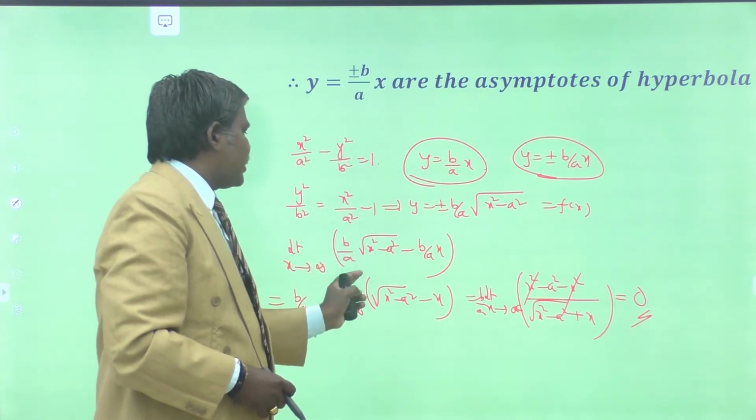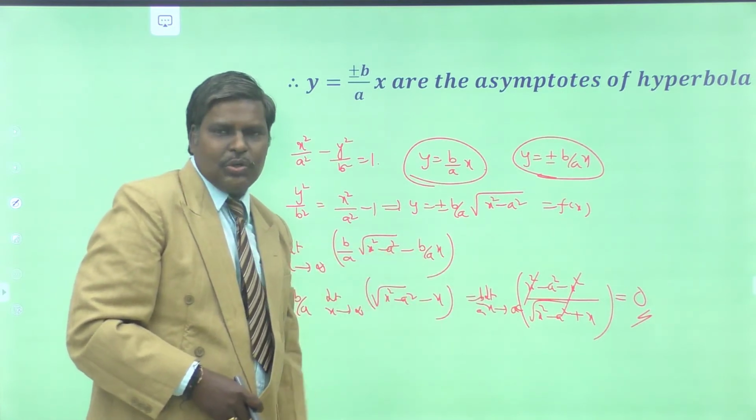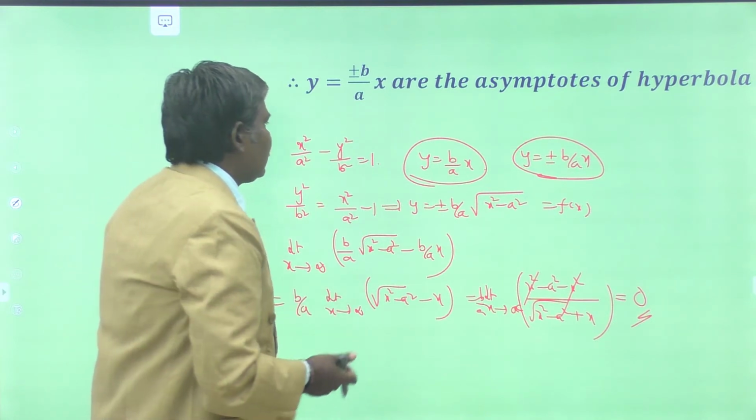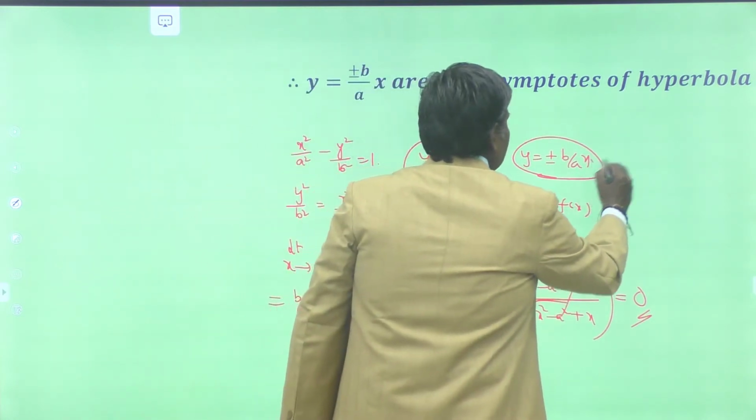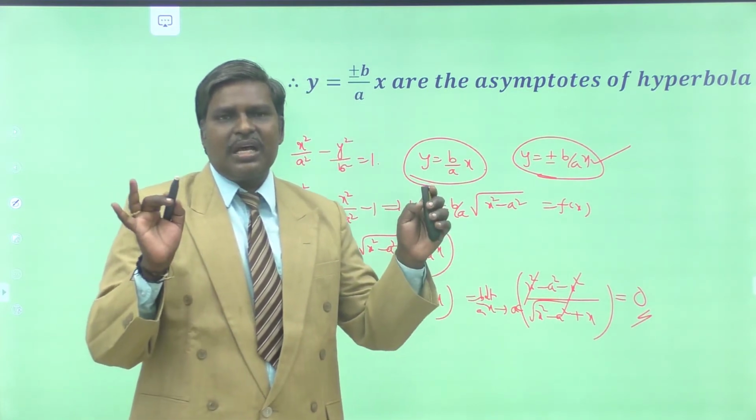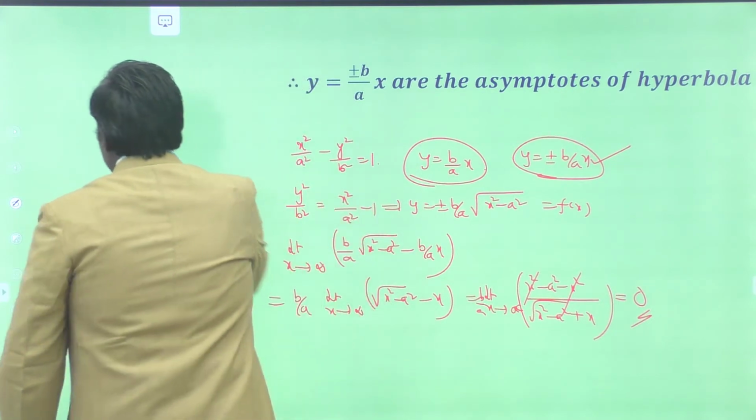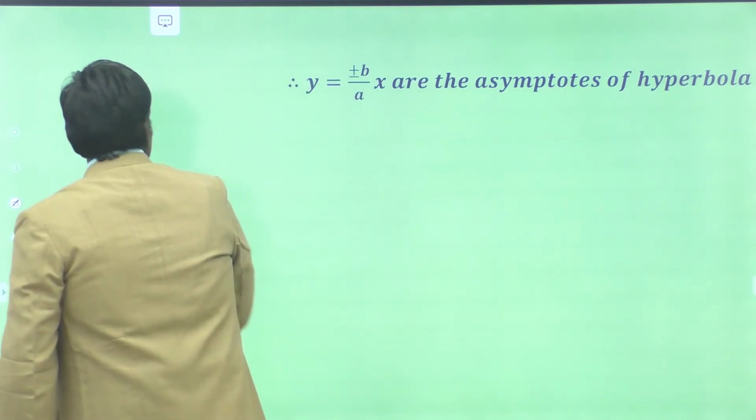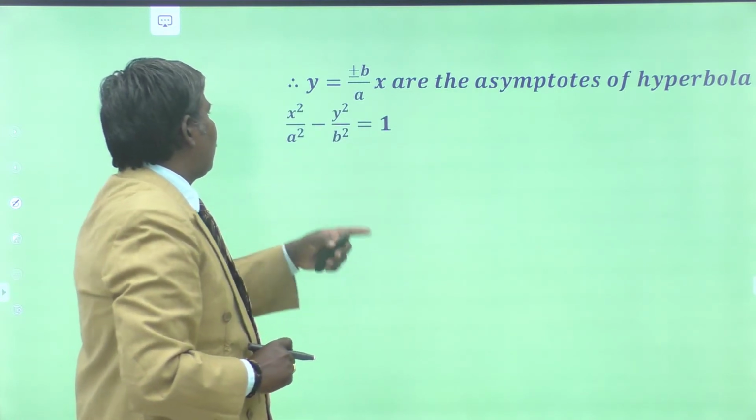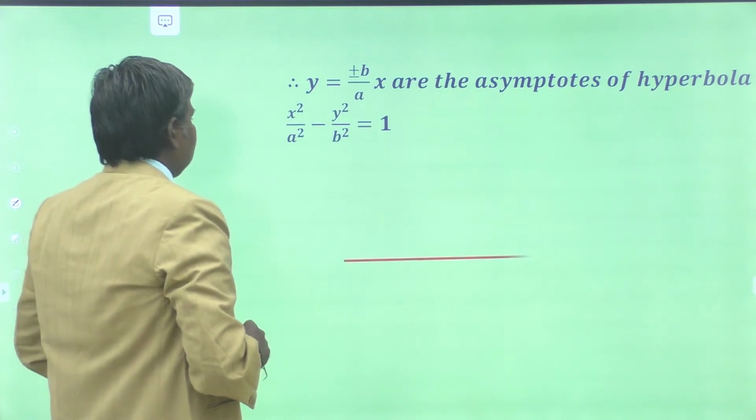You just find the difference and x tends to infinity. We have to make the difference 0. This is the alternative method to show that y equal to plus or minus b by a x are the asymptotes of the hyperbola. Finally, what are asymptotes? These are tangents at infinity to the curve. So, asymptotes of the hyperbola x square by a square minus y square by b square is equal to 1.